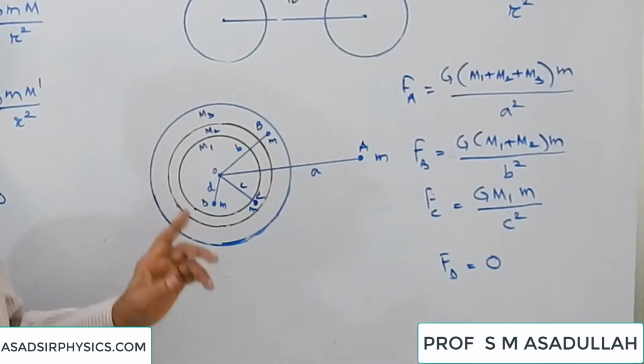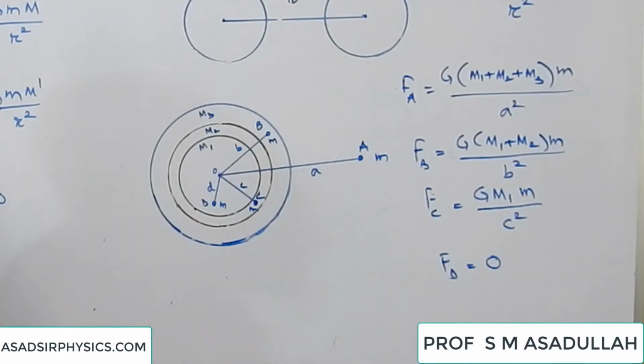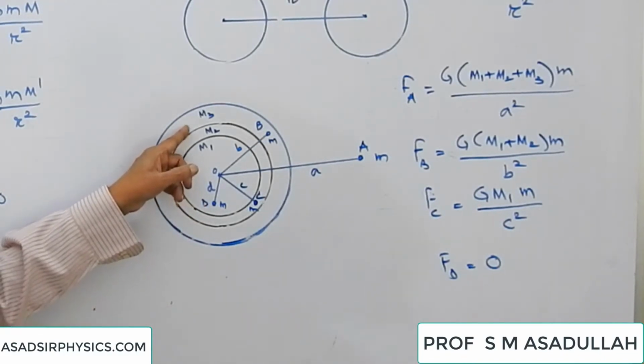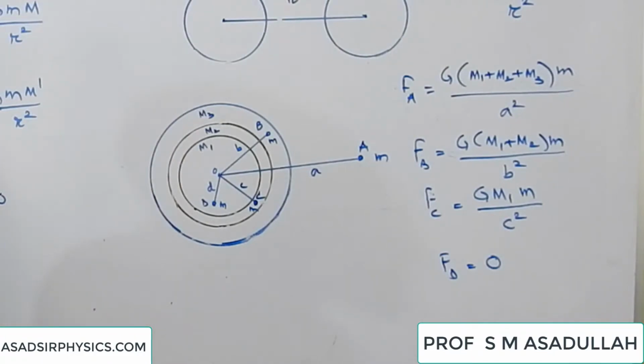Now let us take this problem. Here we have got concentric spherical shells, one inside the other. Of course, all of them have got the same center. Suppose the innermost has got mass m1, the middle one has got mass m2, and the outermost has got mass m3. Let us take a point size body, keep it at different distances or at different positions, and let us see what can be the force in each case.